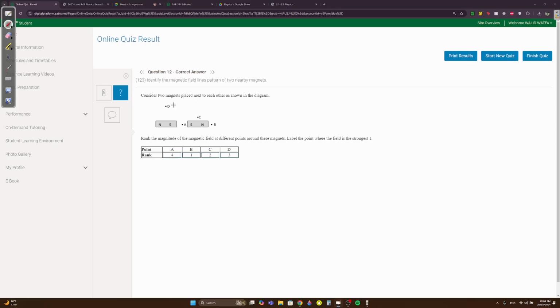Okay. Consider two magnets placed next to each other as shown in the diagram below. Rank the magnitude of the magnetic field at different points around these magnets. Label the point where the magnetic field is the strongest. Okay. Obviously, A is the weakest, because people put D as the weakest, but that's wrong. A is the weakest because it's the neutral point. Let me draw it so you can kind of see what I'm talking about. North to south.